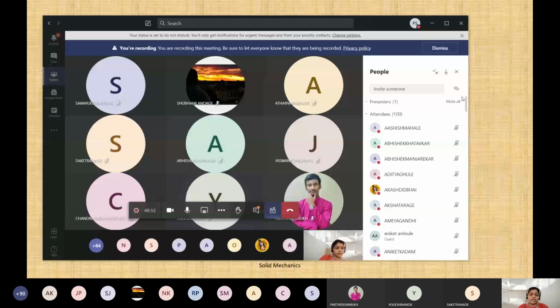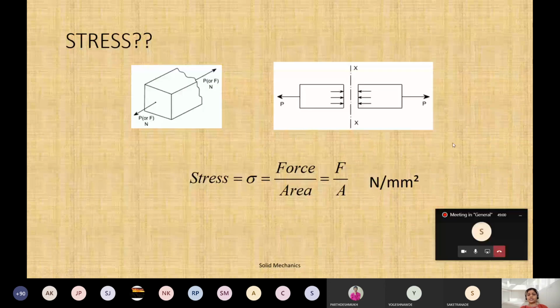This is stress. Actually, stress, we all know, is force by area, that is called F by A, which gives Newton per mm square. One more thing यहाँ पे बहुत ज़्यादा ध्यान देना है, that is your units. ठीक है, तो this stress we can go with the Newton per meter square also, Newton per mm square also.